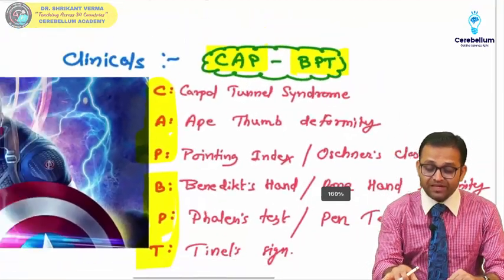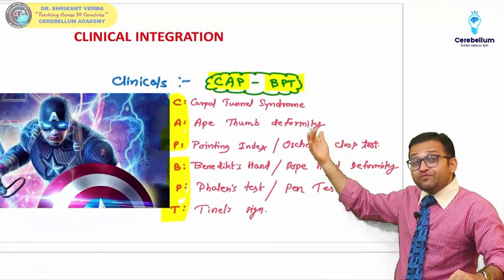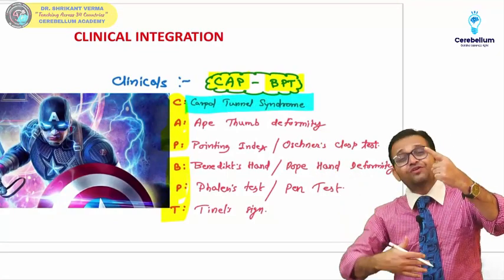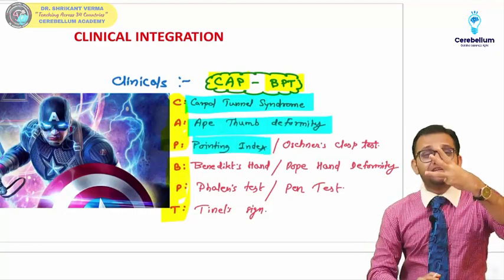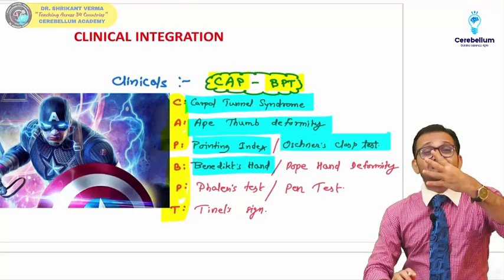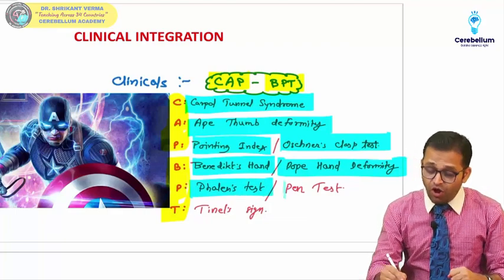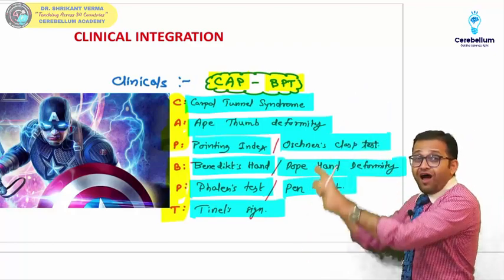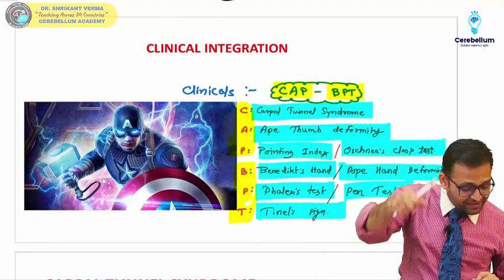So remember the median nerve. Sir, if the median nerve has an injury, it will manifest with C for carpal tunnel syndrome. Remember, recall, revise with me. A for ape thumb deformity, yes. P for pointing index, which is also known as the Ochsner clasp test. Then B for Benediction hand, also known as the Pope hand deformity. Then P for Phalen test, also P for the pain test, and T for Tinel sign. So these all are tests related with the median nerve, no excuse. Hope you all will like this mnemonic.